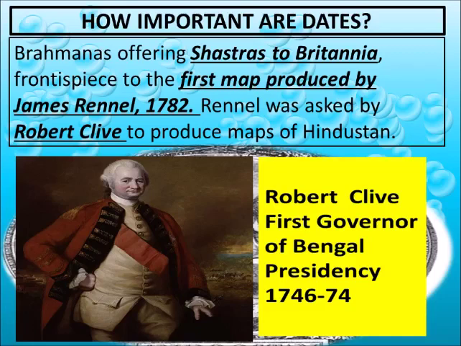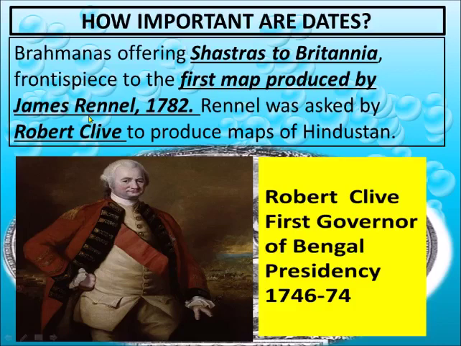So right now let us focus on what is in this lesson. Robert Clive was the first governor of Bengal Presidency, and he asked one of his officers, James Rennell, to make a map of India. Now why were maps required? Maps were required to know the country in a better way, because if you don't know how much territory or region you are ruling, then it is of no use.